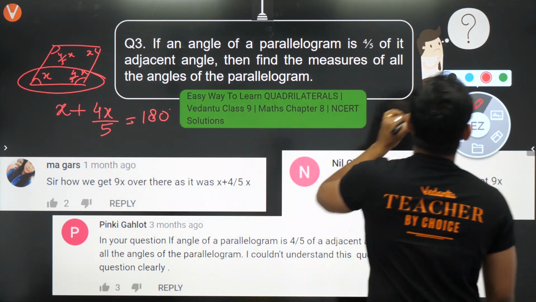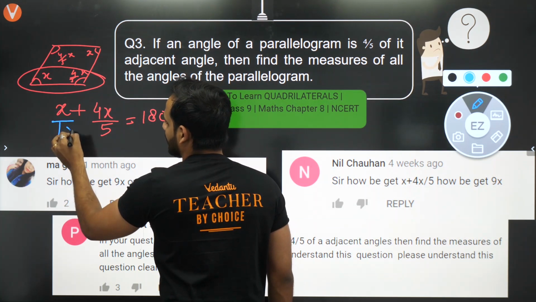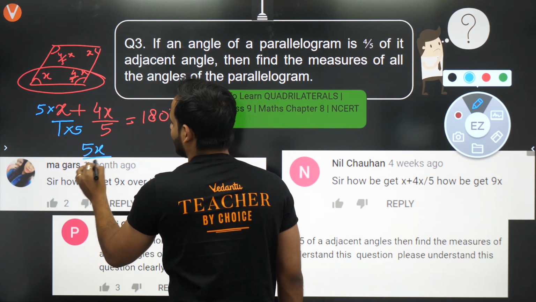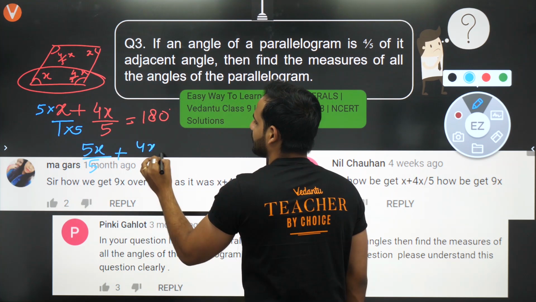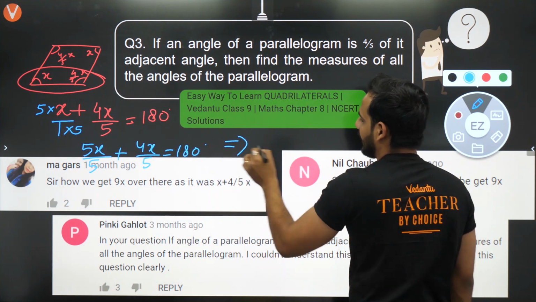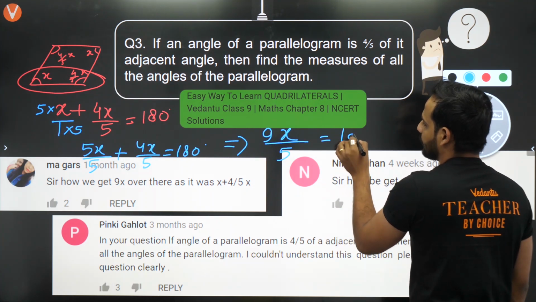Those who were asking me, sir, how 9x came? That is very basic. You will take the LCM, which is 5. So it will become 5x/5 plus 4x/5 is equal to 180. Now take common 5: 5x plus 4x is 9x/5 is equal to 180.